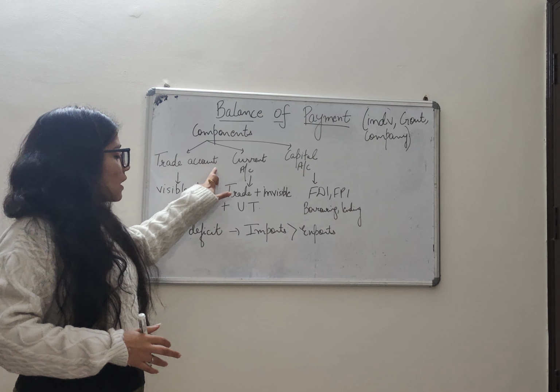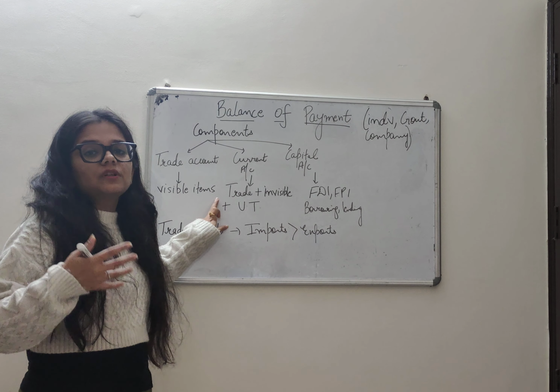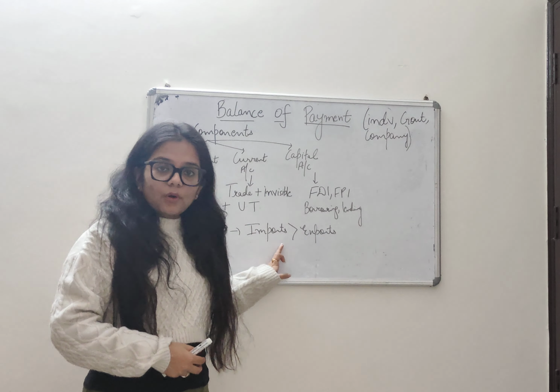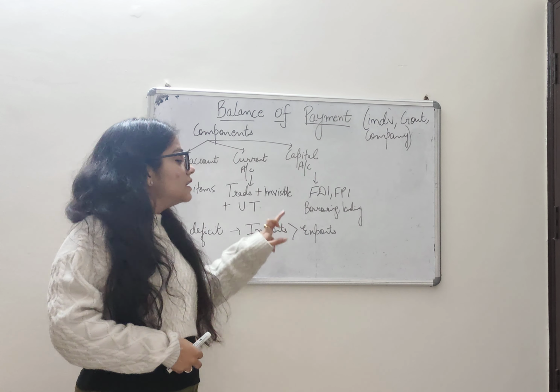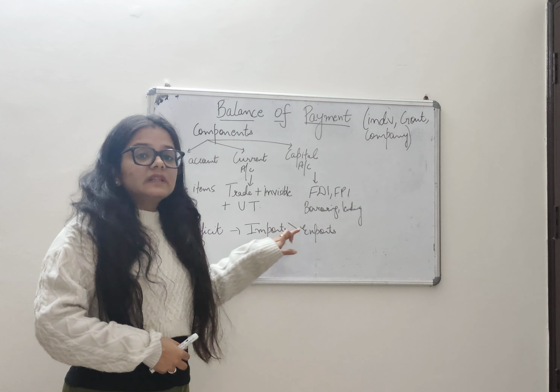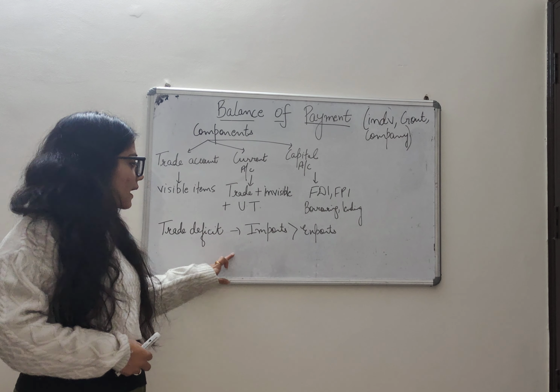So trade account includes all the visible items, import and export of all the visible items. So if the import of visible items is greater than the export of visible items, then that will be termed as trade deficit. Why?